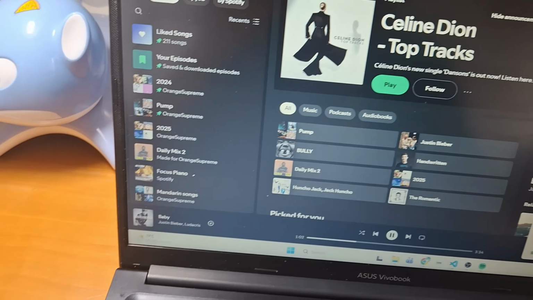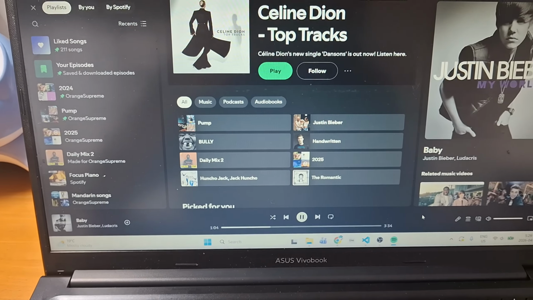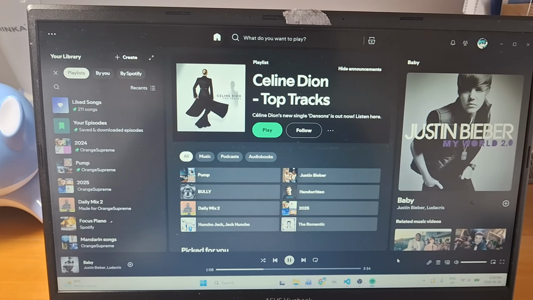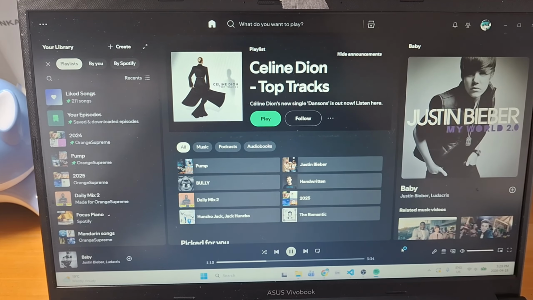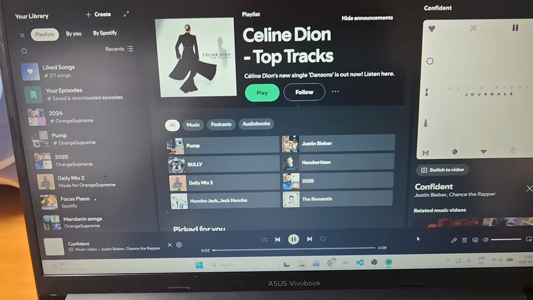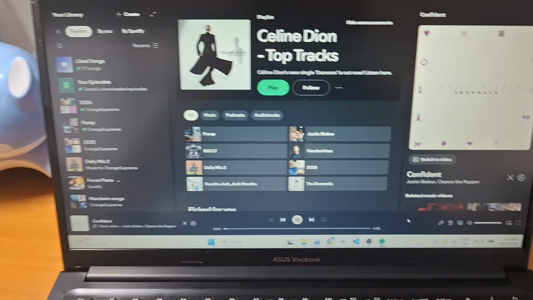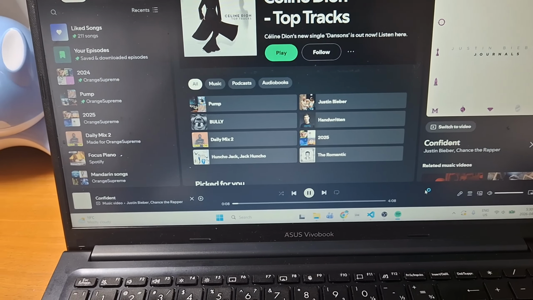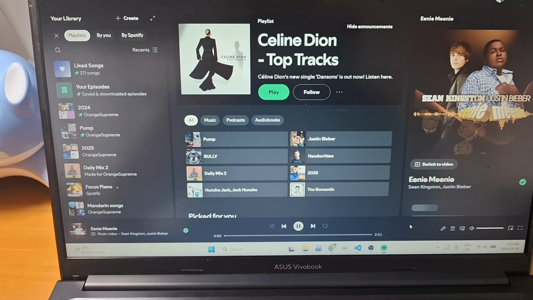So let's just say I want to do, hey Bill, skip song. Skipping song. Okay, it takes a bit of time. Hey Bill, skip song. Skipping song. I don't know if you can hear that, but it said skipping song.